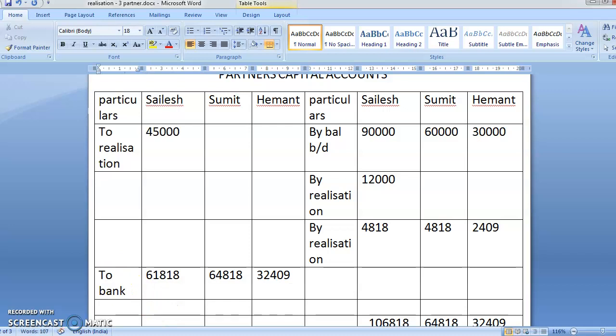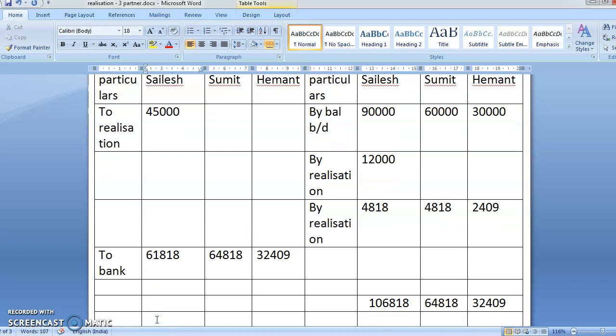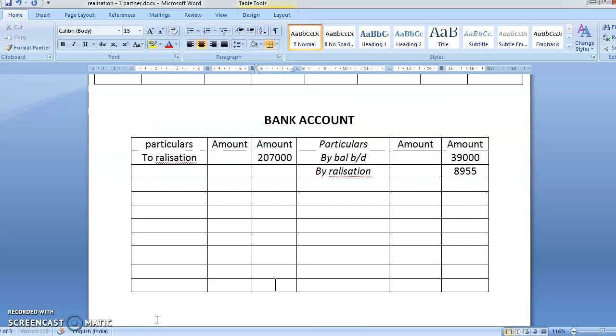You are going to do the final payment. Okay, so this is your final payment. So 1,06,818, 64,818, 32,409. Now the final payment in the bank account. So all the partners are getting the money.